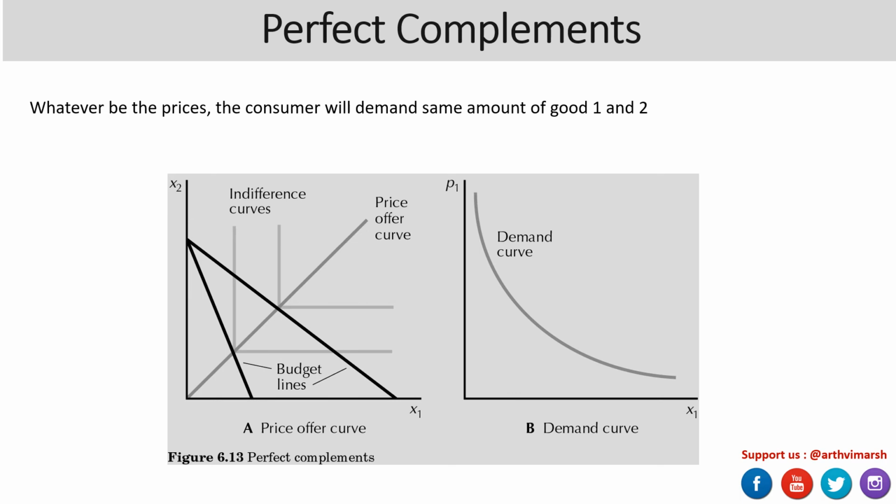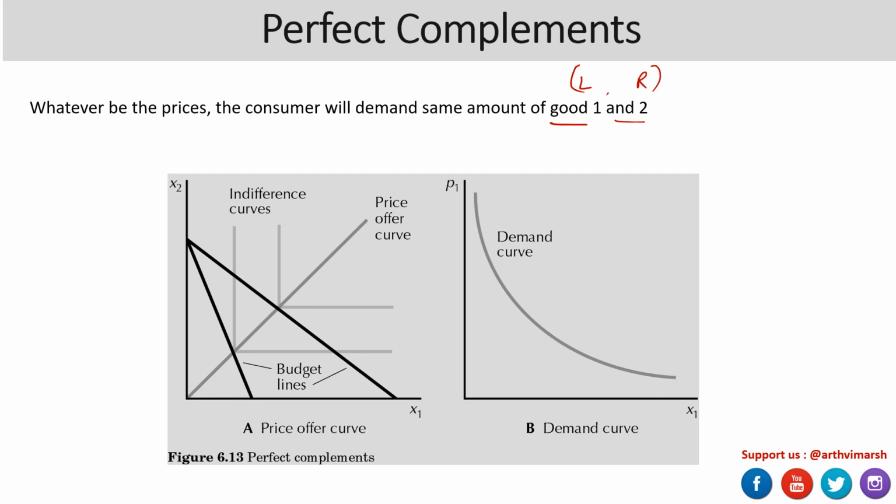Now in case of perfect complements, we can recall the example of shoes. Whatever be the prices, the consumer is going to demand the same amount of good 1 and 2. For example, if this is a left shoe and this is a right shoe, obviously he or she is going to demand a pair of shoes. So they are going to be demanded in proportionate amounts. So this thing is clear.